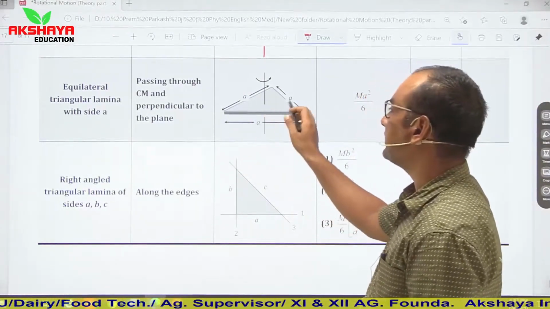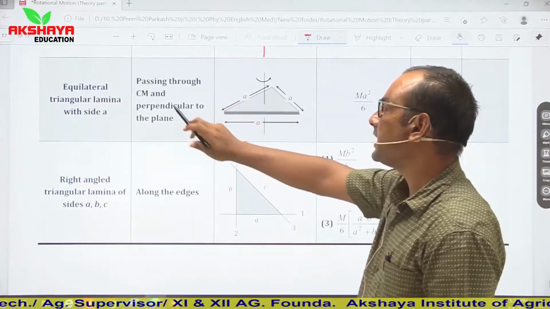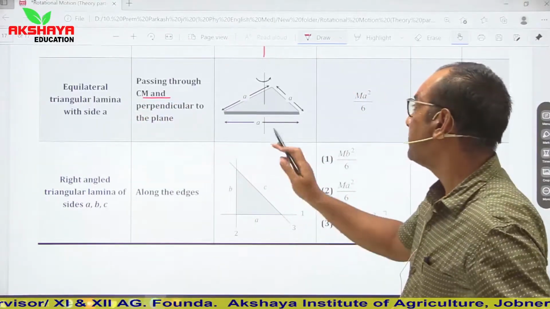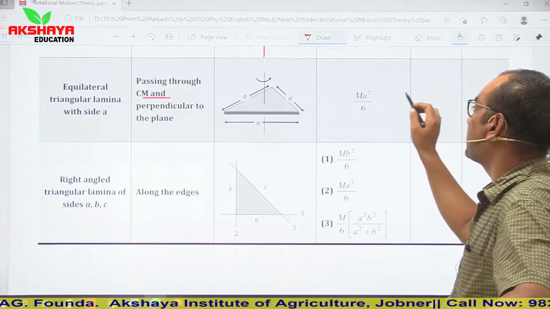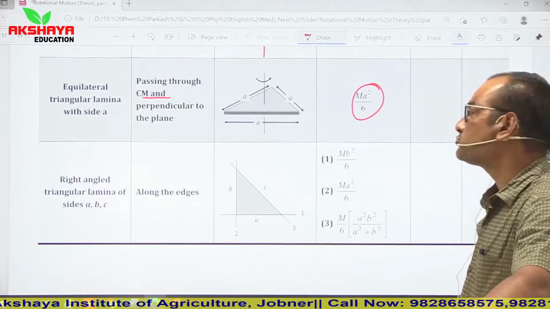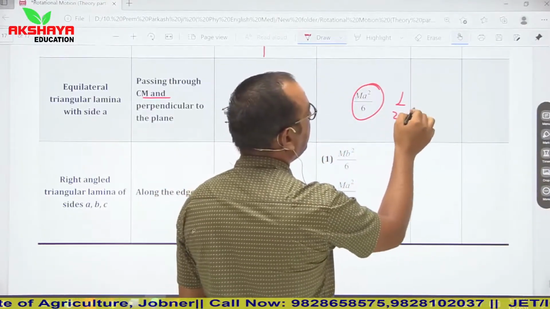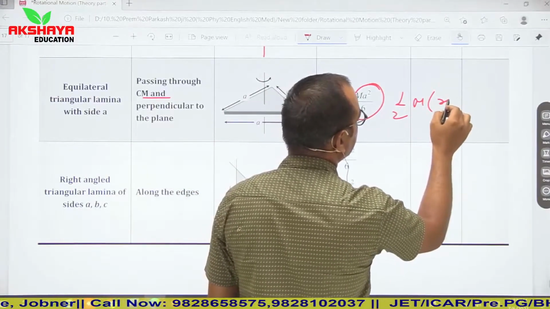So if this is an equilateral triangle, and we have to calculate moment of inertia about an axis passing through center of mass and perpendicular to the plane, then it will be ma square by 6. So how to calculate it? It will be half m into, let us say, distance square.